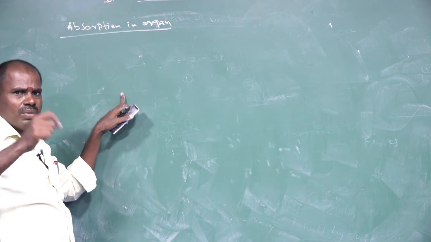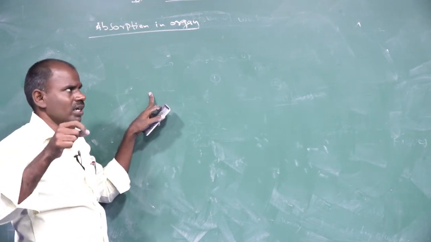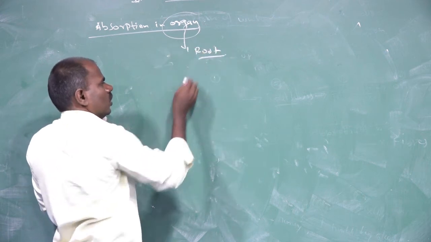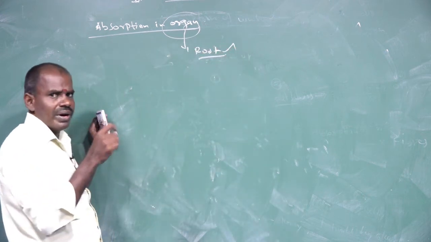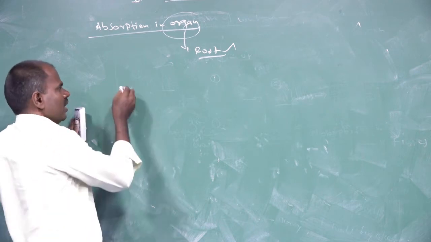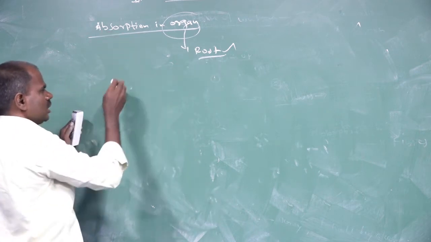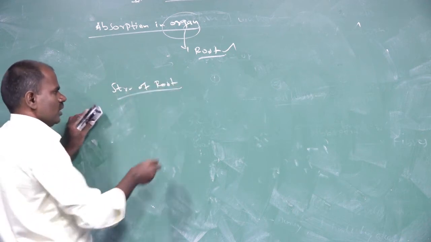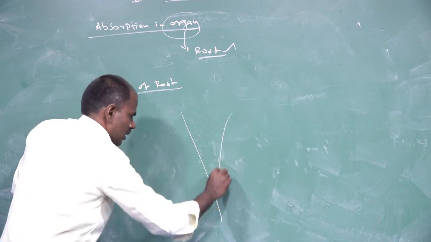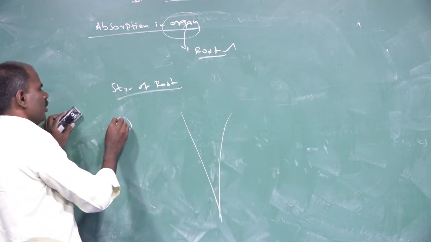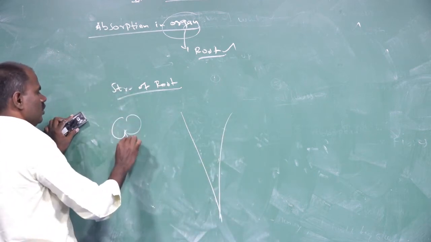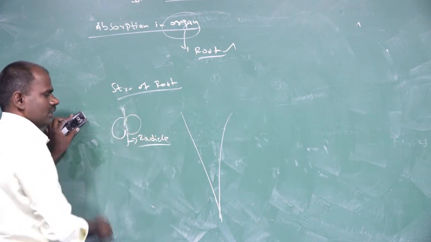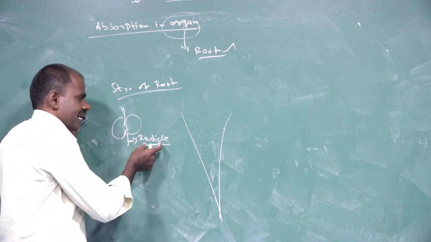Which parts of the plant body are used for absorption of water? The root. The root is the part that absorbs water in the plant body. Now I am going to draw the structure of roots. The root is developed from the radicle of the embryo. Where is the root developed from? From the radicle of the embryo.